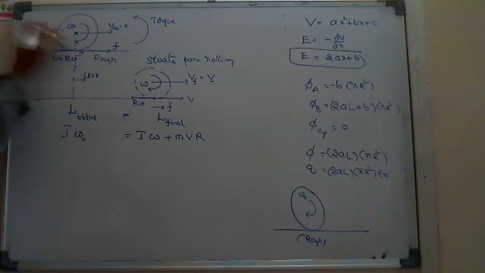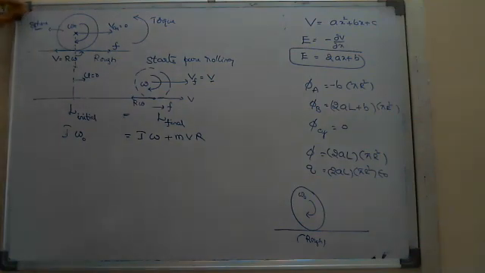If it is simply mentioned as a sphere, not solid or hollow, we have to consider it a solid sphere.